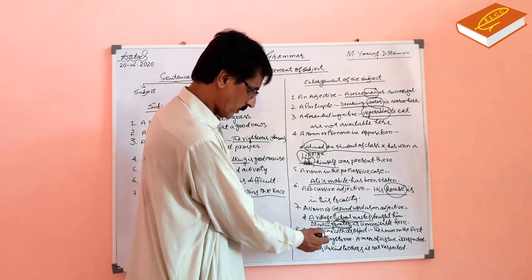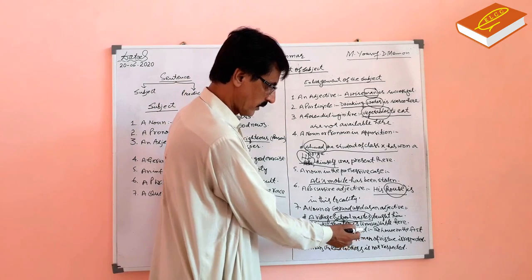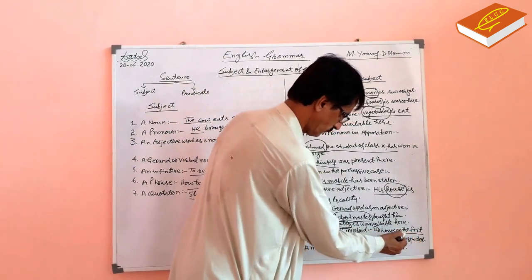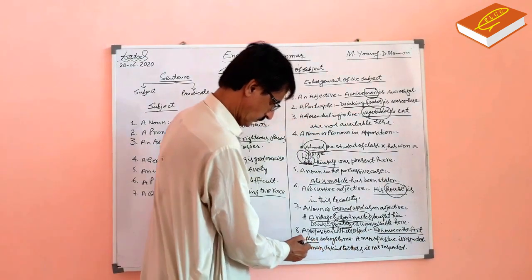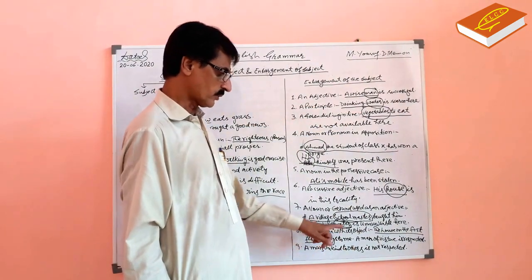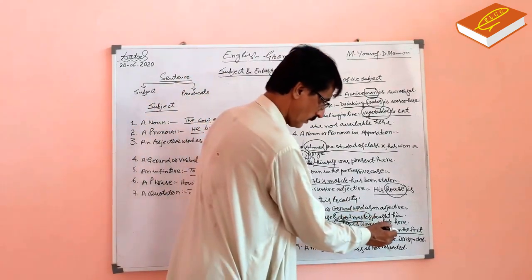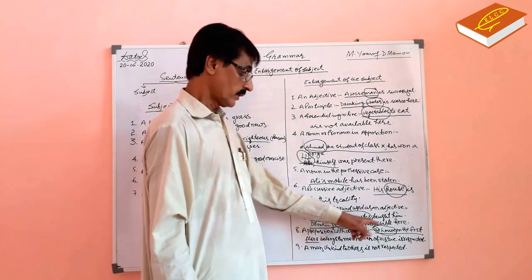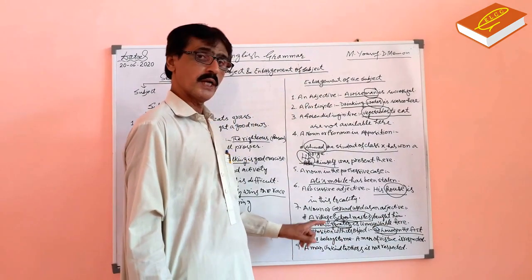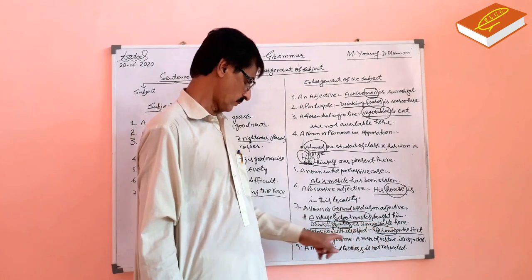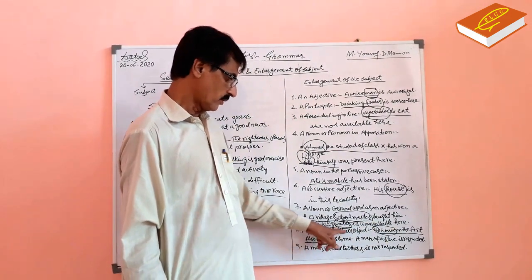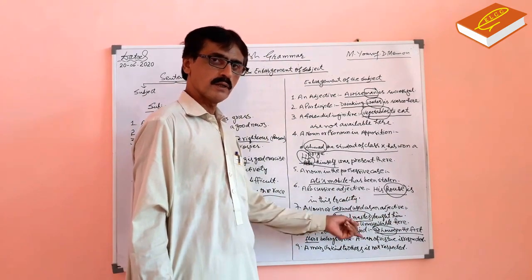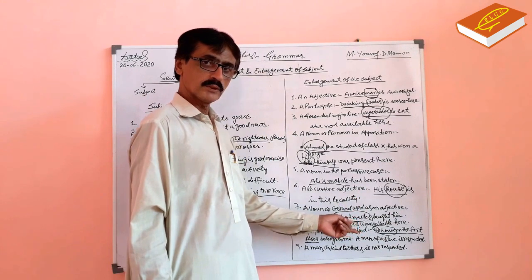A preposition with its object. The house on the first floor belongs to me. Subject word is house. The house belongs to me. But on the first floor is enlargement. On is preposition. A preposition with its object. On the first floor is object of the preposition on. It is enlargement.